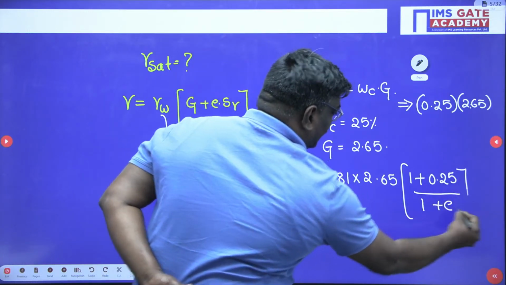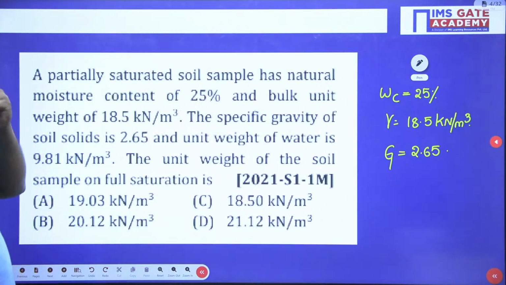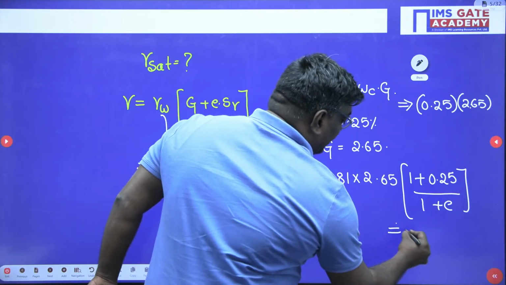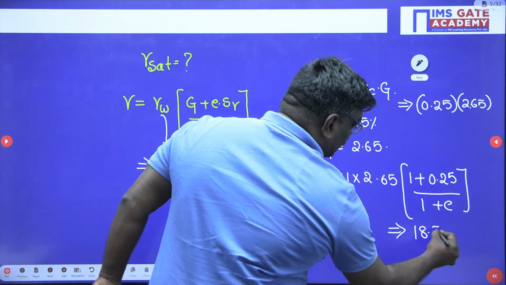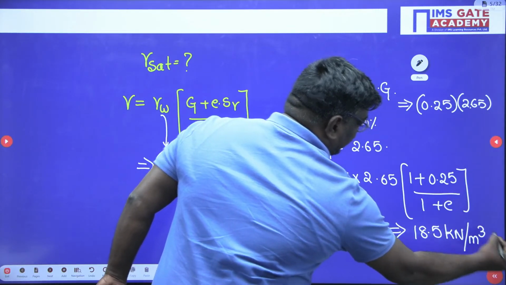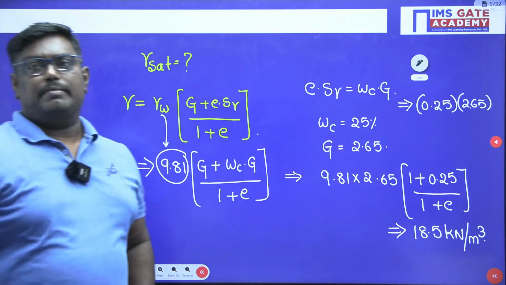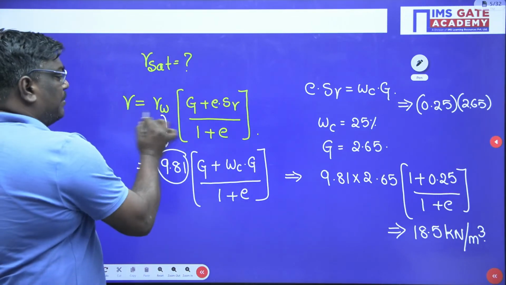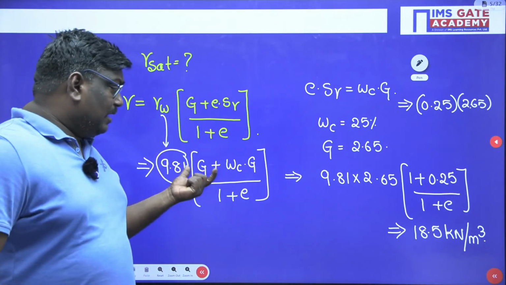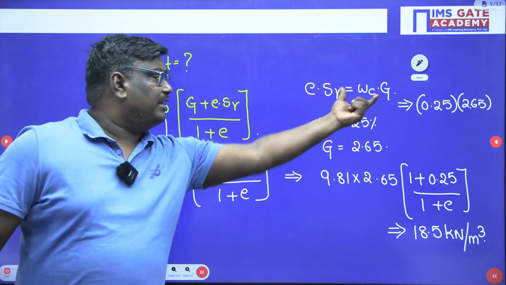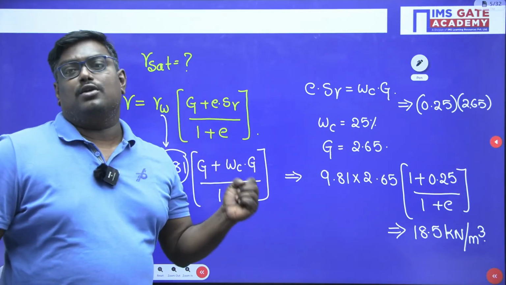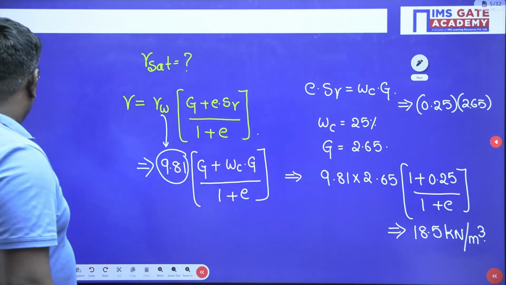They have given the bulk unit weight. See, students, what is the bulk unit weight they have given you? They have given the value as 18.5 kilonewton per meter cube. Are you following, my dear students? What I have used is gamma equals gamma w into (G plus e·Sr) upon 1 plus e. Instead of e·Sr, I have taken water content into G. Now my intention is to find the value of e.